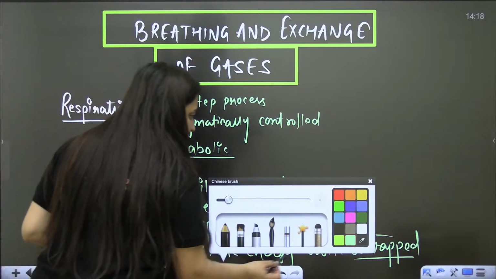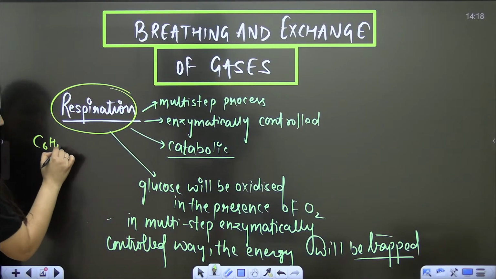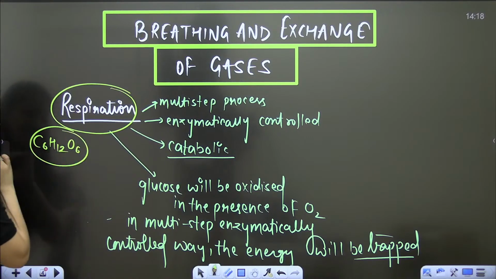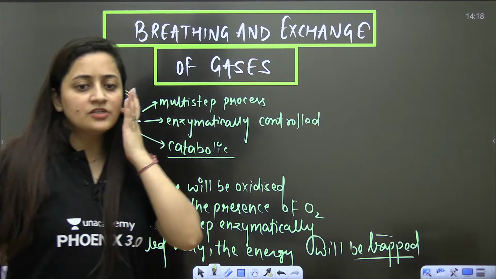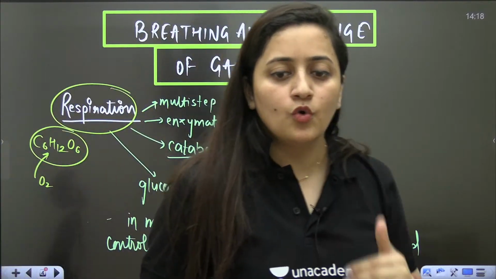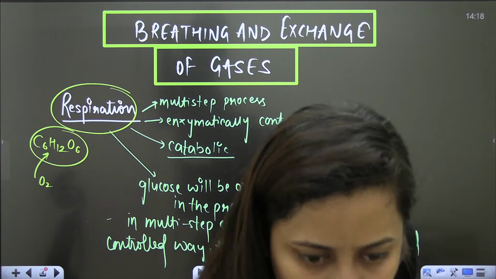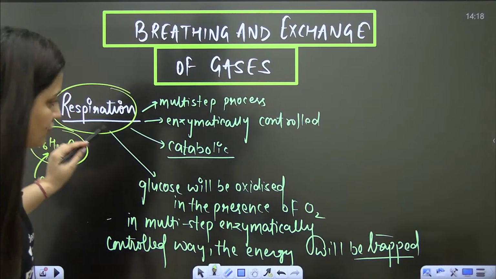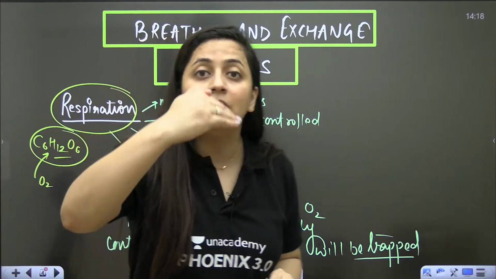So what is going to happen in respiration? In very simple words, ultimately your glucose, that is C6H12O6, will be oxidized. This glucose will be oxidized in the presence of oxygen. This first point clear? And it will not be done in one step. It's a multi-step process.